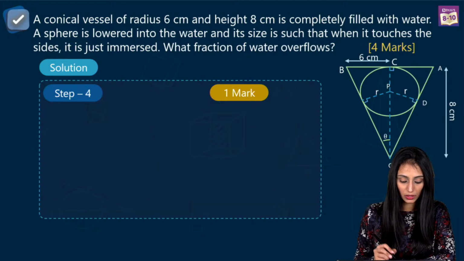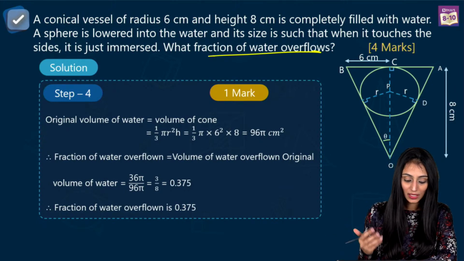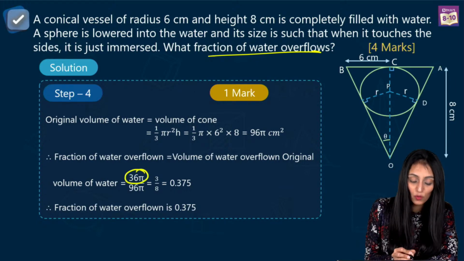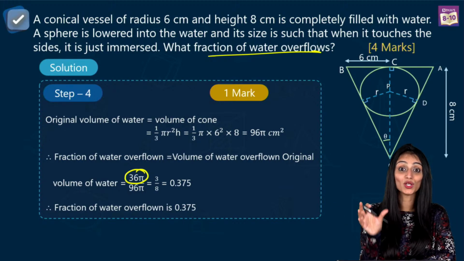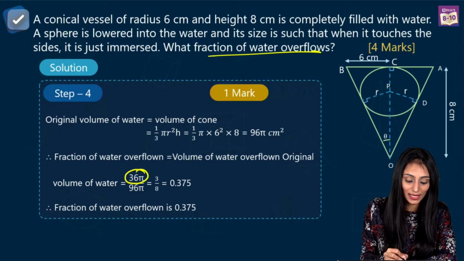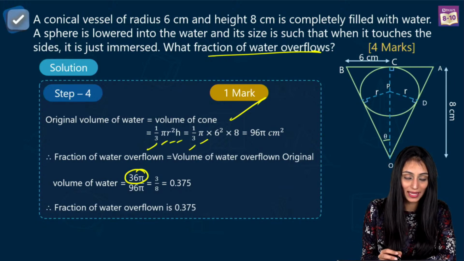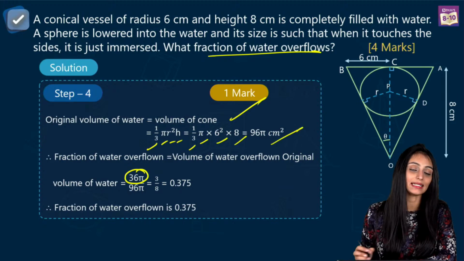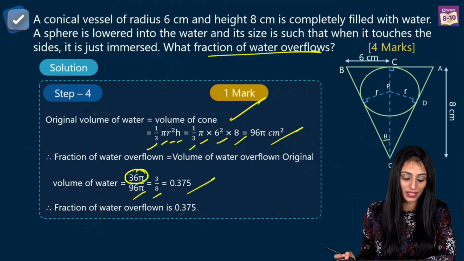I hope Surajpal, your doubt is clear now. But the question is asking what fraction of water overflows? When we talk about the fraction of water, we would require the water that overflows divided by the total volume of the water. What is the total volume of the water? That's actually the volume of cone, 1/3 pi r square h. So 1/3 pi as it is. Radius is 6, here 6 square multiplied by 8, that's 96 pi. So divide them, you get 3 by 8, 0.375.